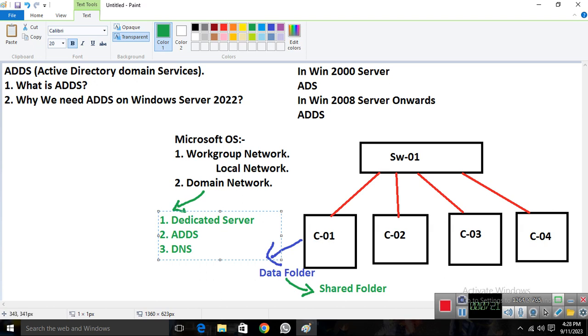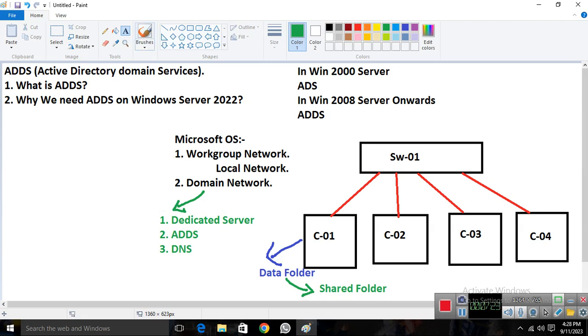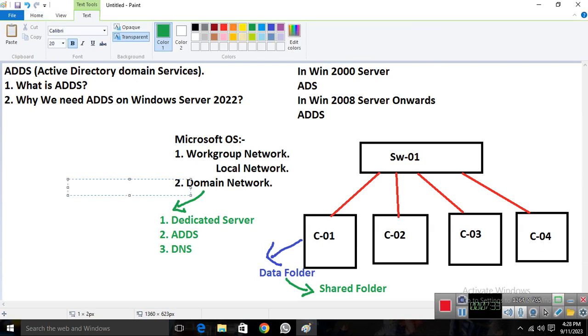If I give you examples, if you work in a large or big company, every company has a domain network. It doesn't matter whether it's big or small. Every company has a domain network. For example, google.com is a domain, yahoo.com is a domain, and facebook.com. These are all domain networks.